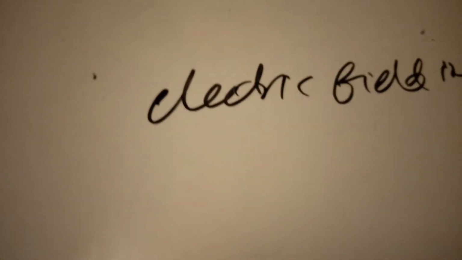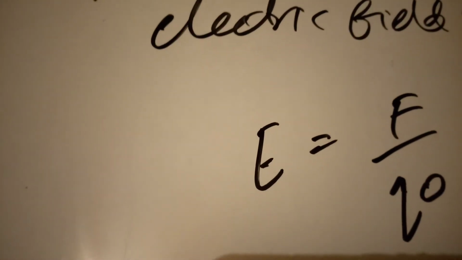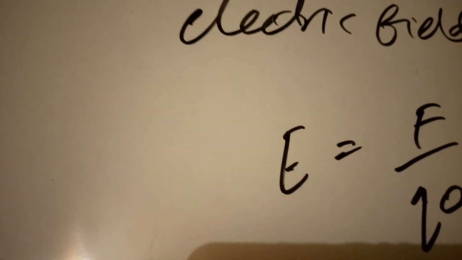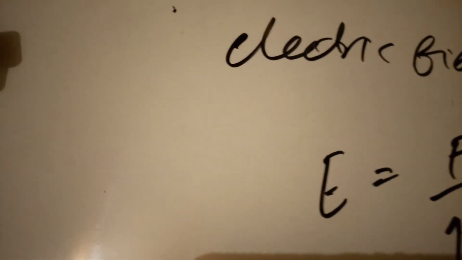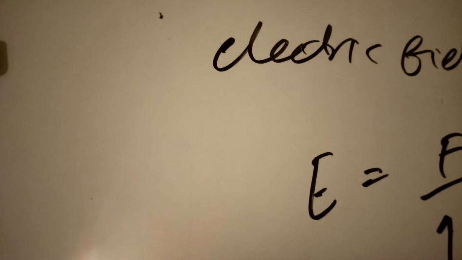Next one is electric field intensity. The electrostatic force per unit test charge is called electric field intensity, where E = F/q0. I will repeat again: the electrostatic force per unit test charge is called electric field intensity. I hope you all understand very well.